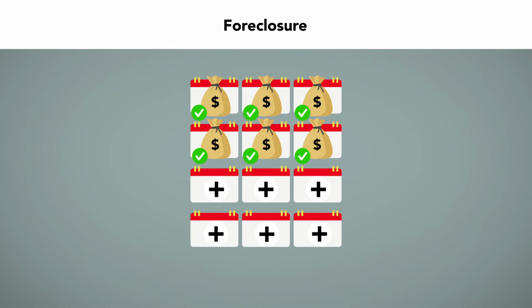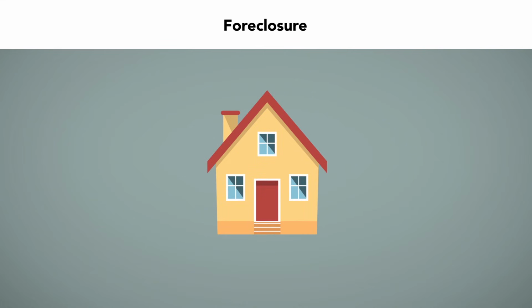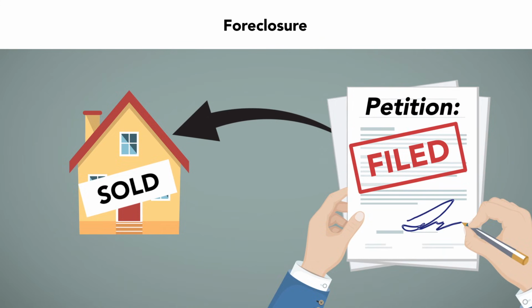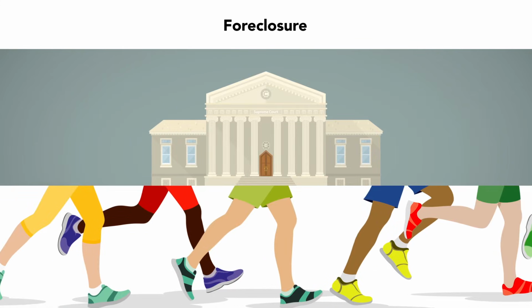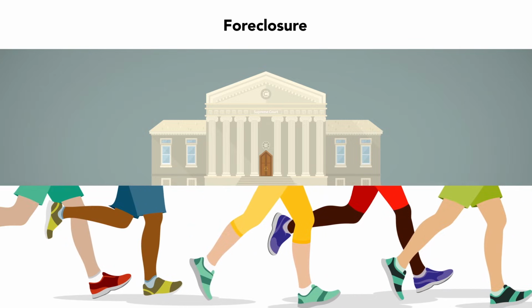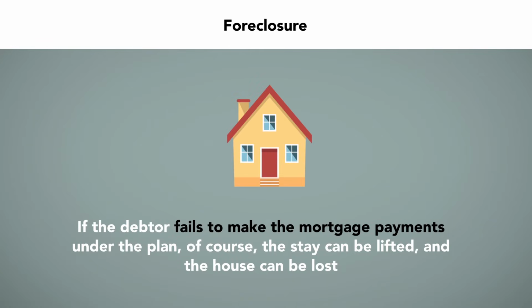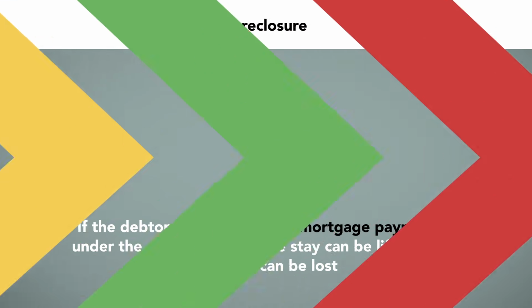However, the debtor may still lose the home if the mortgage company completes the foreclosure sale under state law before the debtor files the petition. This will occasionally create a race to the courthouse to file the Chapter 13 before the foreclosure is completed. If the debtor fails to make the mortgage payments under the plan, of course the stay can be lifted and the house can be lost.